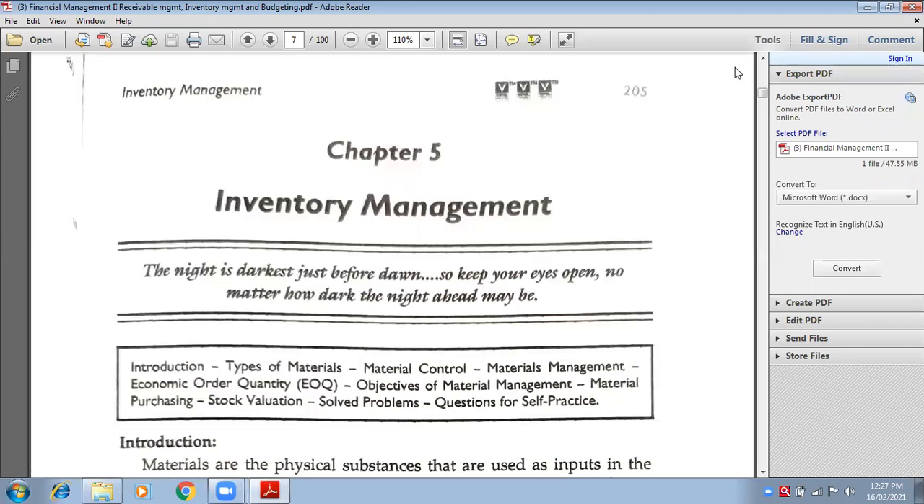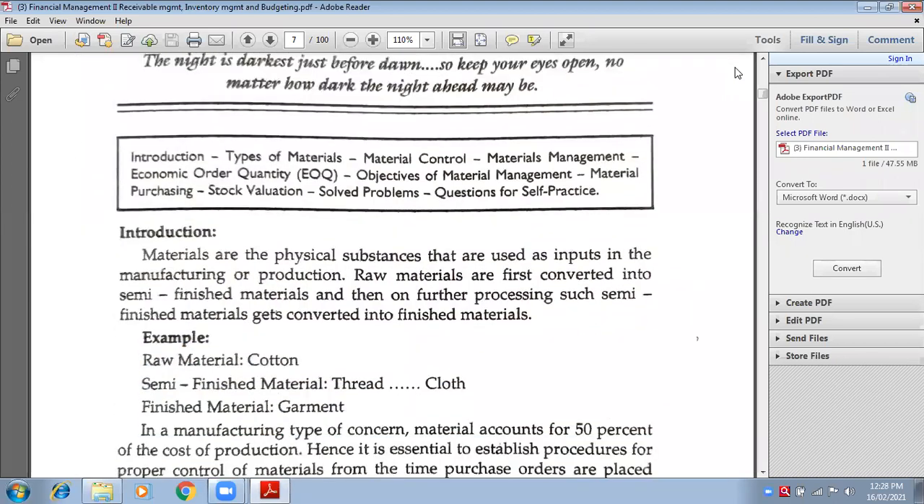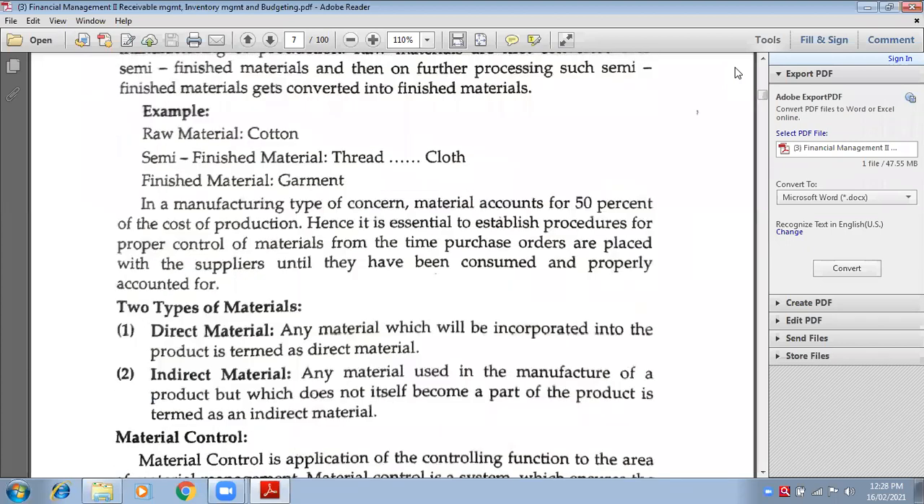Next is stock valuation. Today we are going to have a short introductory lecture on stock valuation. And the last part we have is EOQ. EOQ is economic order quantity. Okay, so we will cover this EOQ a little later, but now we will start with stock valuation.